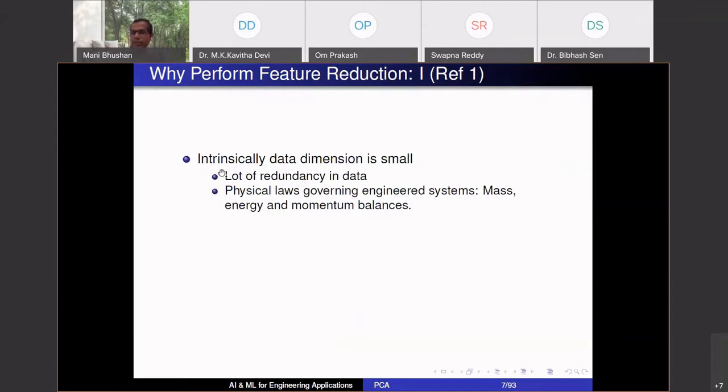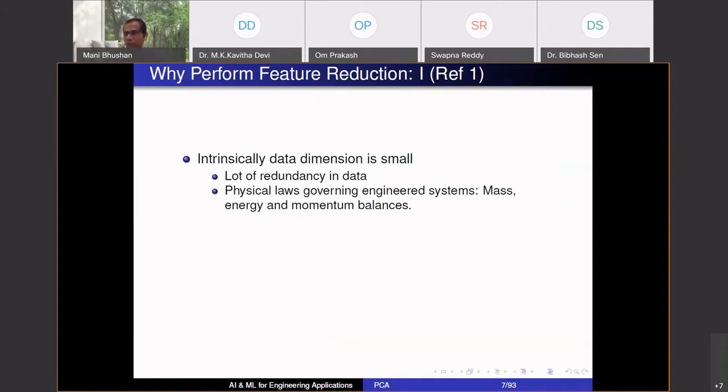The reason is that, as I said, a lot of data may not be useful for us. Intrinsically, the data dimension is small. There is a lot of redundancy in the data, especially when you talk of weather systems or engineered systems. In the flow example I gave in the morning, I have 5 sensors, but they are related to each other.